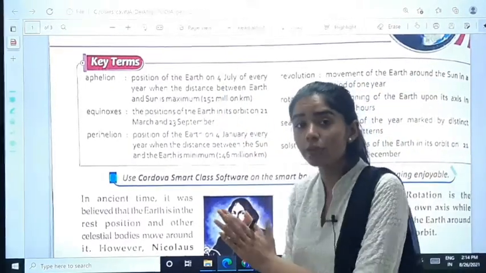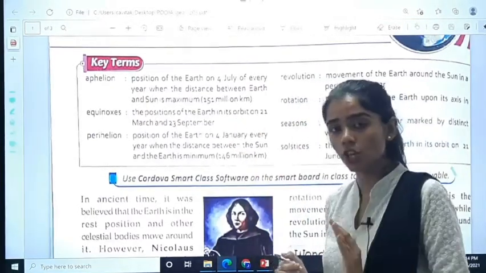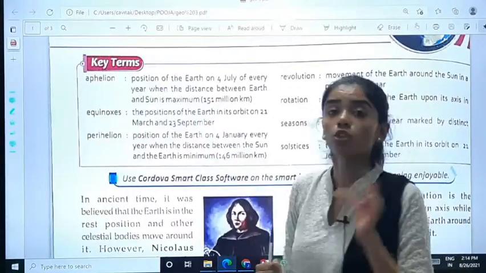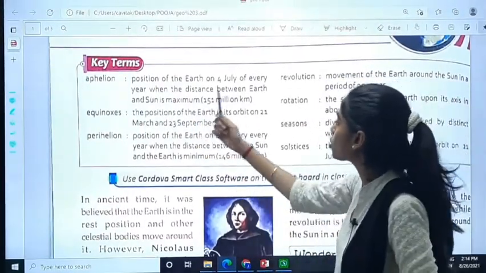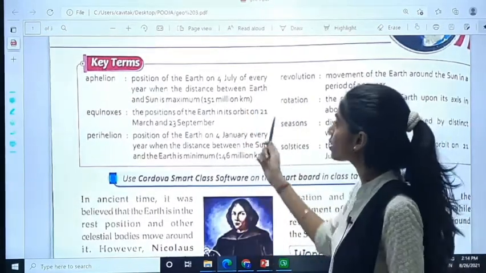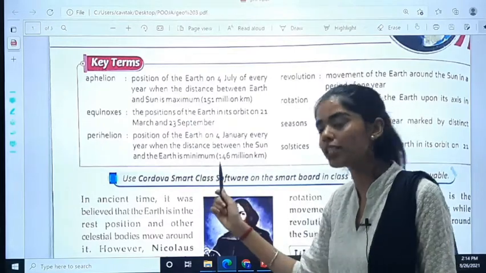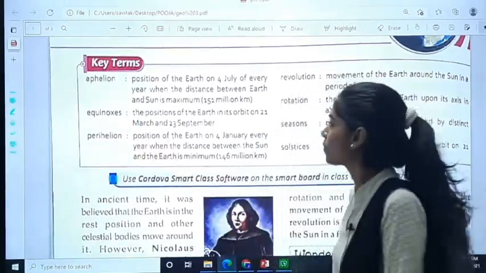See, in this chapter, we are going to study terms about the positions of the earth. This one is about 4th July. Similarly, equinoxes: the positions of the earth in its orbit on 21st March and 23rd September. That is known as equinoxes.